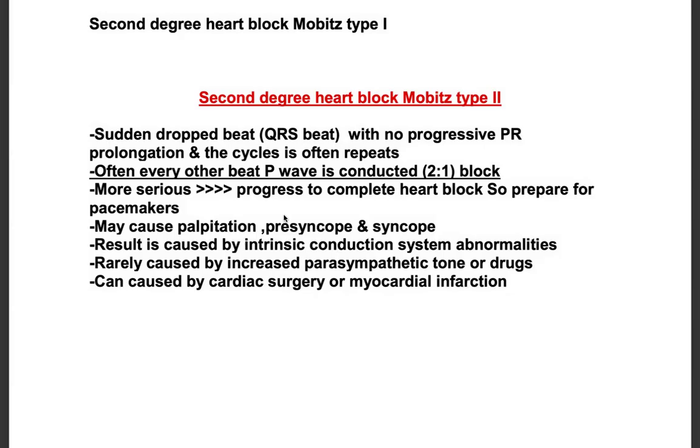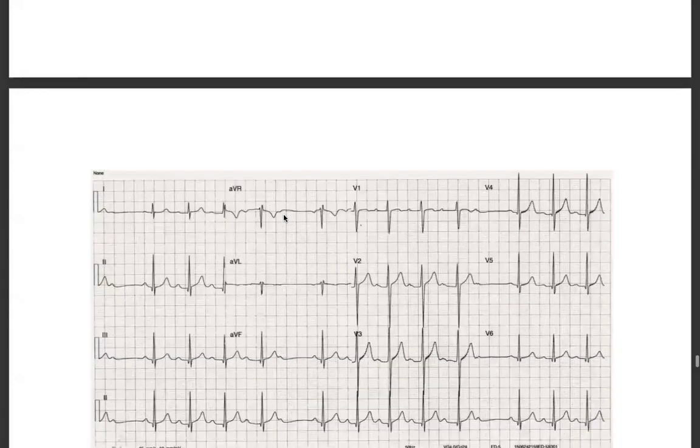If you compare Mobitz type 2 and type 1, type 2 is the more serious, and it will more often get converted into a complete heart block, and you should prepare for pacemakers. Next, what are the symptoms? It may cause palpitation, pre-syncope and syncope. It is caused by intrinsic conduction system abnormalities. As we know, conduction system abnormalities, rarely caused by increased parasympathetic tone, that is vagal stimulation, or drugs. It can also be caused by cardiac surgery and myocardial infarction. Almost the same causes as Mobitz type 1.